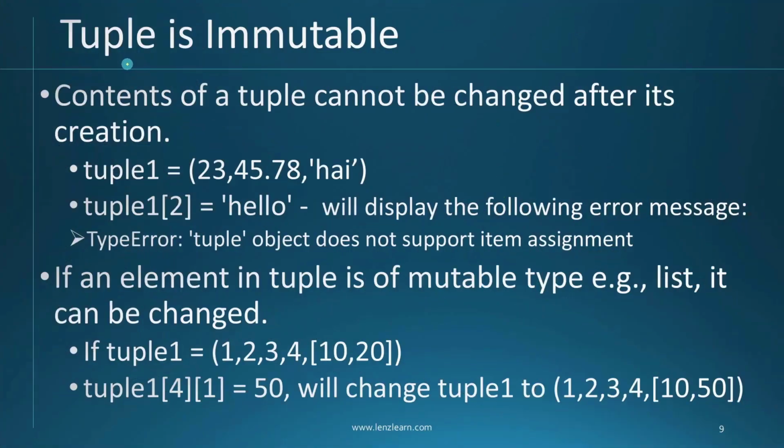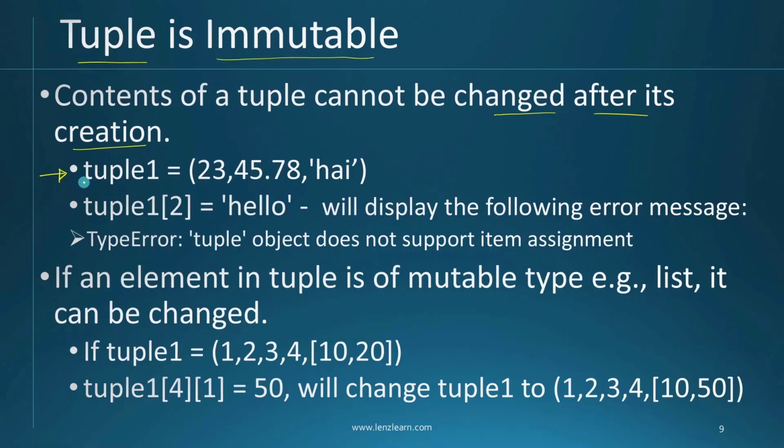There is one fundamental difference between tuple and list. List is mutable, which means you can change it, but tuple is immutable. Once you create it, which means once you store value into a tuple, after that you cannot change individual values inside a tuple. It is not allowed. So now let us see. Contents of a tuple cannot be changed after its creation. Okay, so here you can see the example.